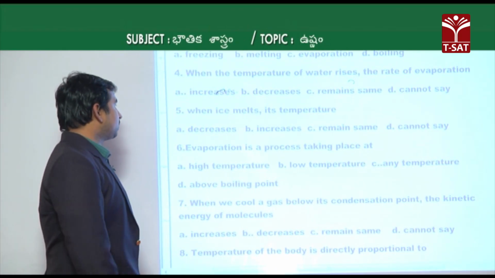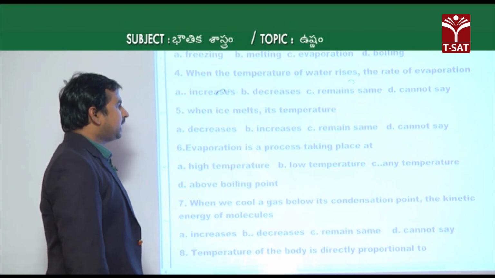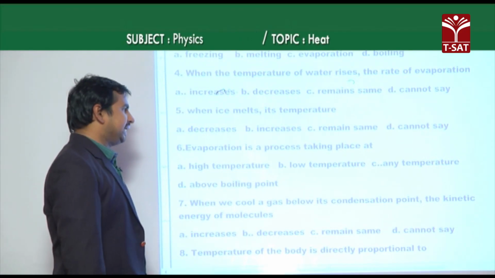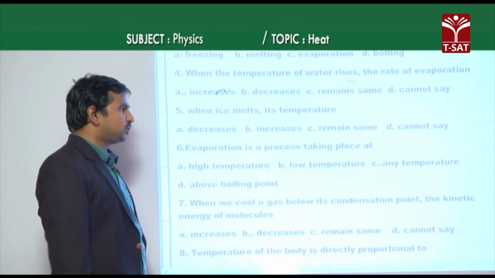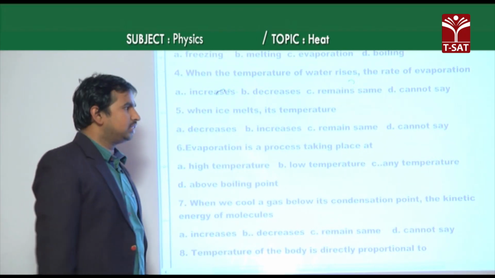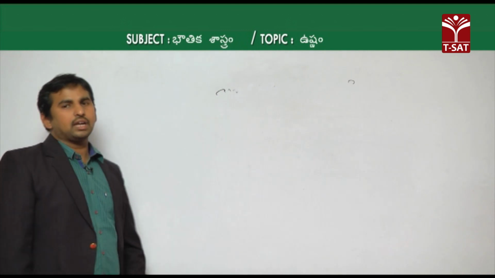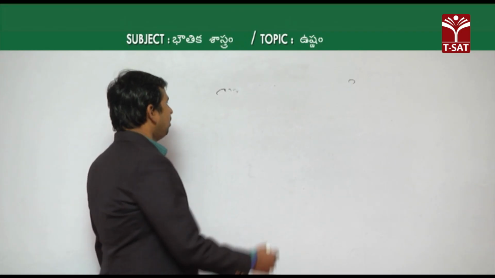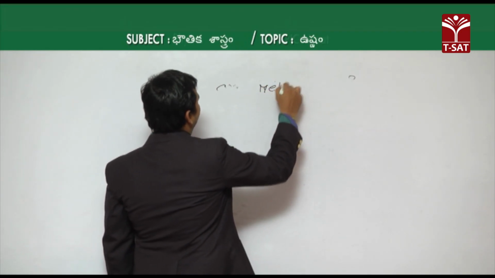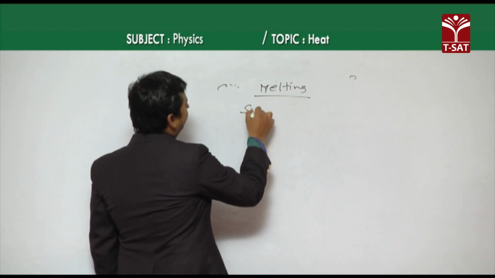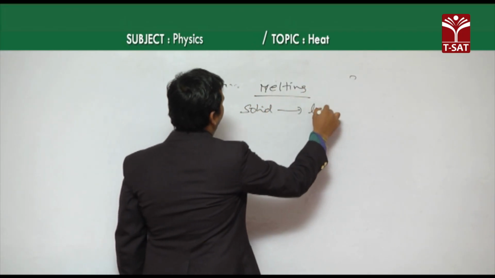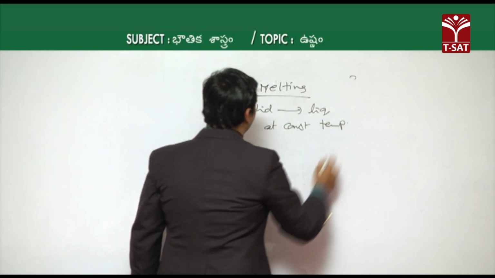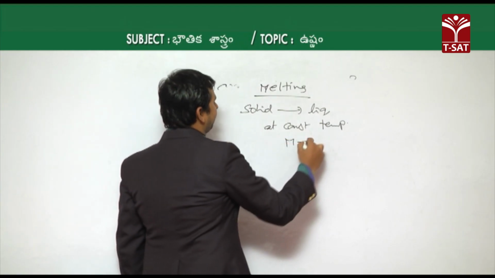Now the next one, the fifth one: when ice melts, its temperature. Options given are A decreases, B increases, C remains the same, and D cannot say. When melting takes place, a solid is converting into the liquid state at a constant temperature. That constant temperature we call the melting point.